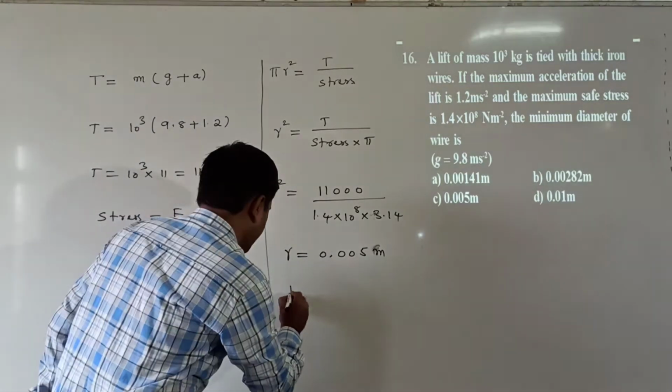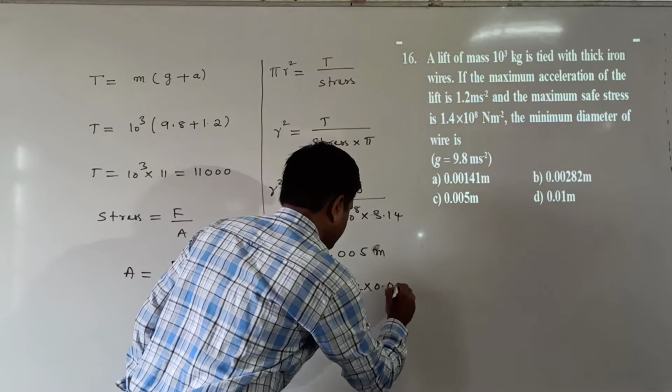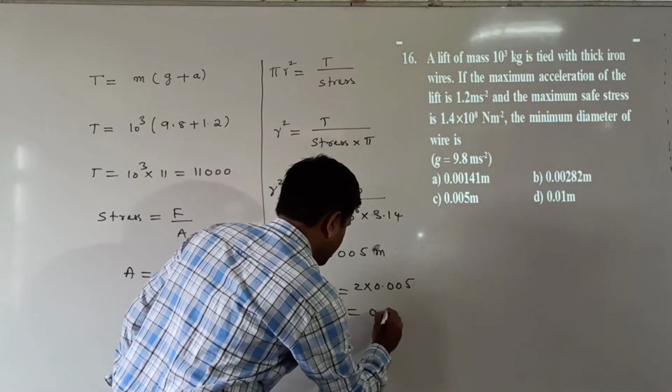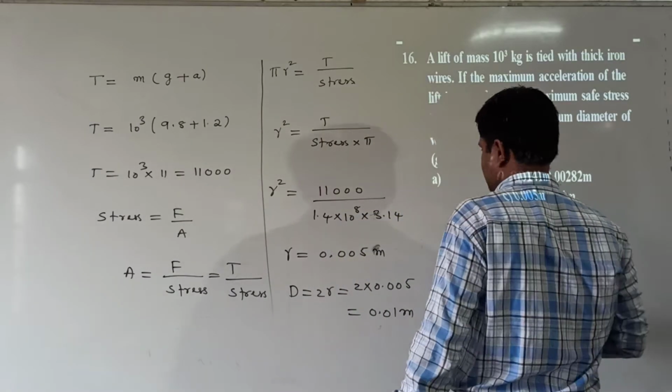But they are asking for the diameter. Diameter is equal to 2 times the radius. 2 into 0.005, what we are getting here is 0.01 meters. Now which option is correct here? D option is correct.